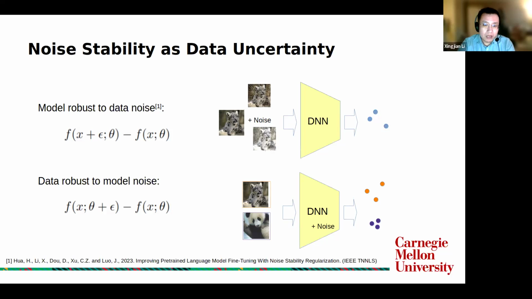You can imagine that if the model is retrained with another random seed and converged to a different parameter, the prediction of this image will be probably changed. So in active learning, we tend to select this kind of hard instances for annotation. That's the basic idea of using noise stability to measure data uncertainty.